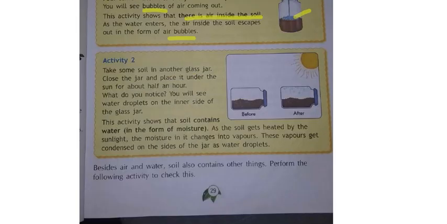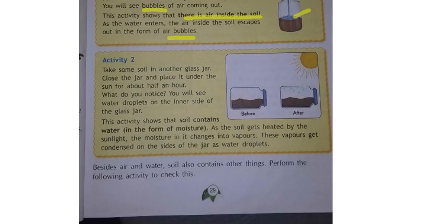See here, children, I am reading this: take some soil in another glass jar. In one glass jar, you have to take soil again, not the wet one, just normal soil. After taking it, what should we do? We shall see now. Close the jar and place it under the sun for about half an hour.